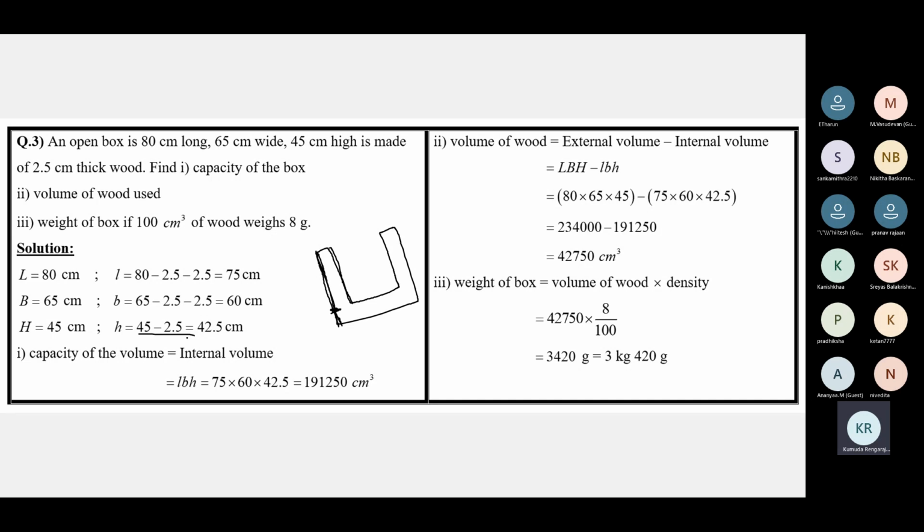If it's a closed box, then to calculate the internal length, breadth, and the height, we need to subtract the thickness 2 times. But since it's an open box, only for length and breadth we subtract the thickness 2 times. For the height, it's the external height minus the thickness only once, because there's no lid, it's open. So the internal height will be the external height minus 2.5.